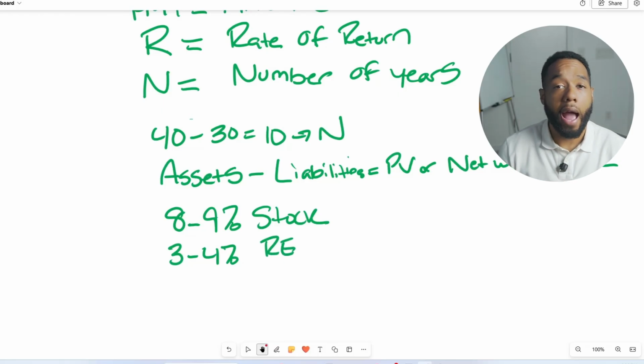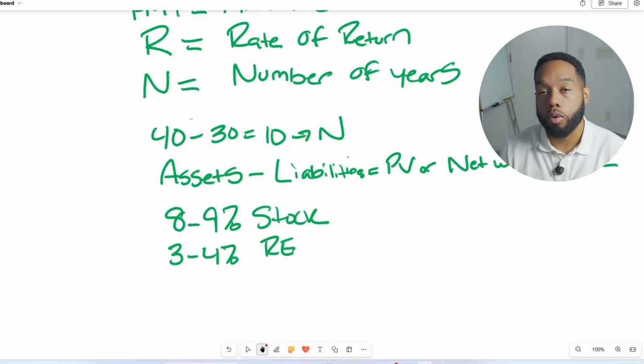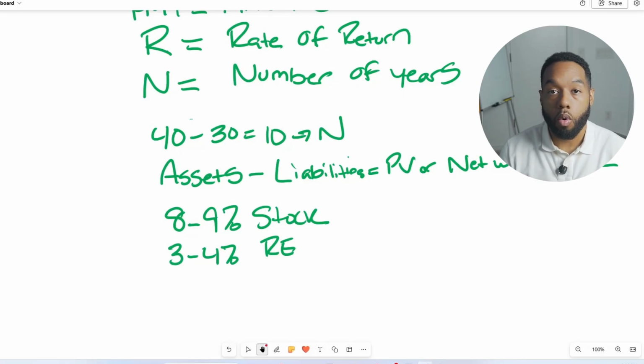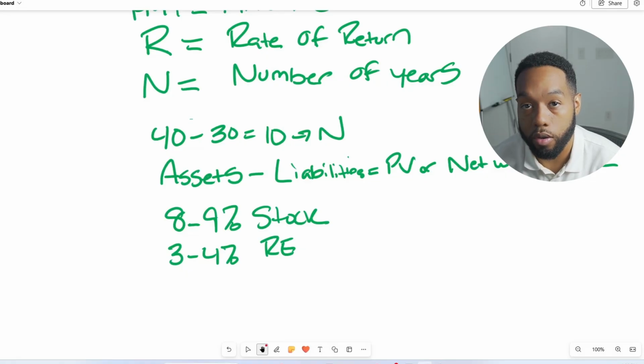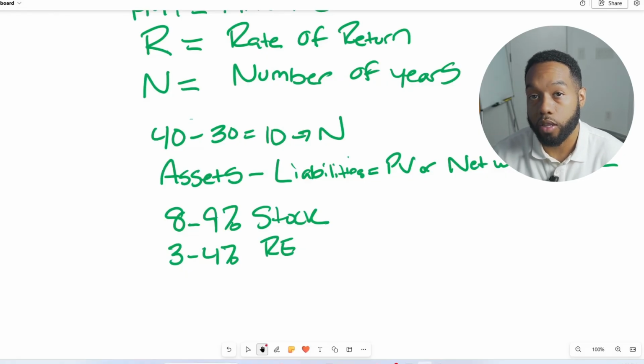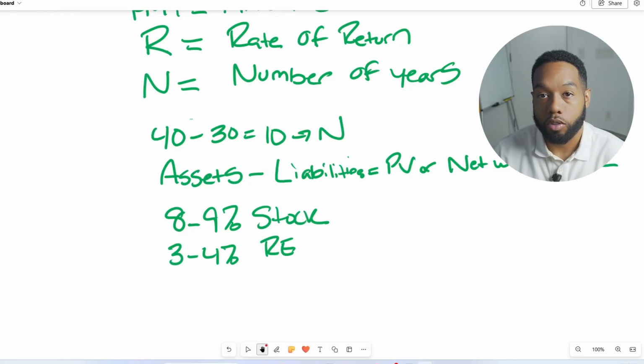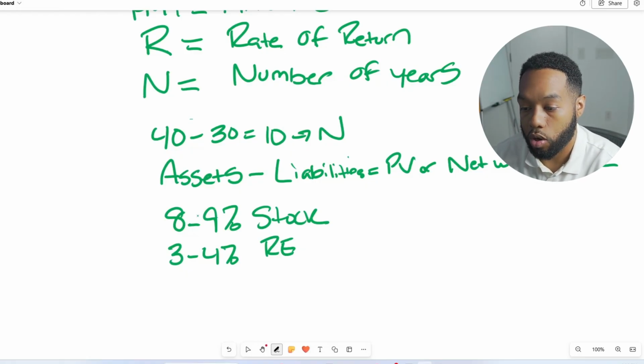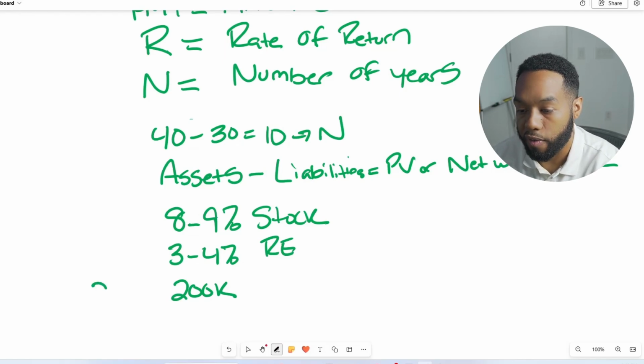Now, if you want to get a more accurate representation of what your annual return has been, you can look at your old statements or track your net worth throughout the years, and then simply subtract what it was at the beginning of the year from the end of the year to get the return. So let's say I started the year with a $200,000 net worth, and at the end of the year I had $250,000.